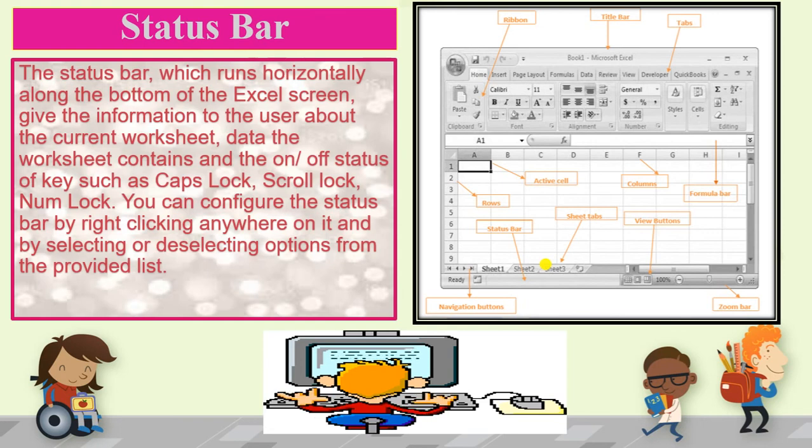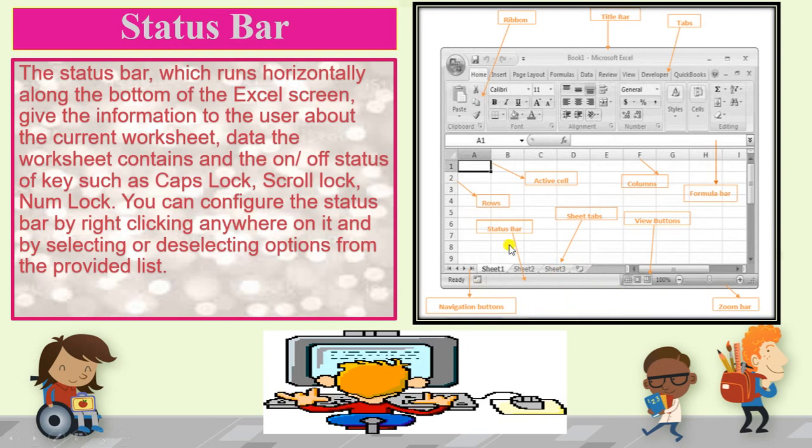Now the status bar. It runs horizontally at the bottom of the Excel screen. You can see this is the status bar. It gives you information about the current worksheet, the data the worksheet contains, and the on/off status of keys such as caps lock, scroll lock, num lock.